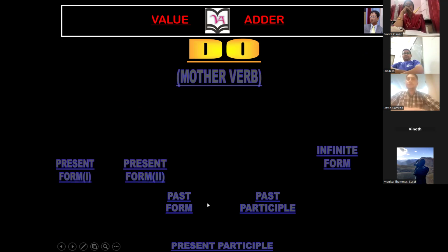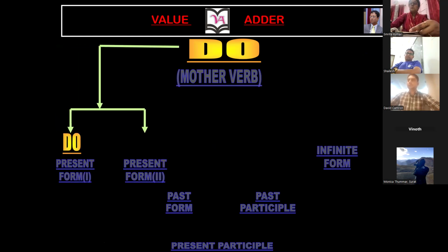Now, first we will take one example. The example is the verb do. So do is a mother verb. Guys, please note down how to make all these forms, because there are so many examples in today's session which we are going to discuss. How to make the present form 1? Please write down. Present form 1 is exactly the carbon copy of the mother verb.